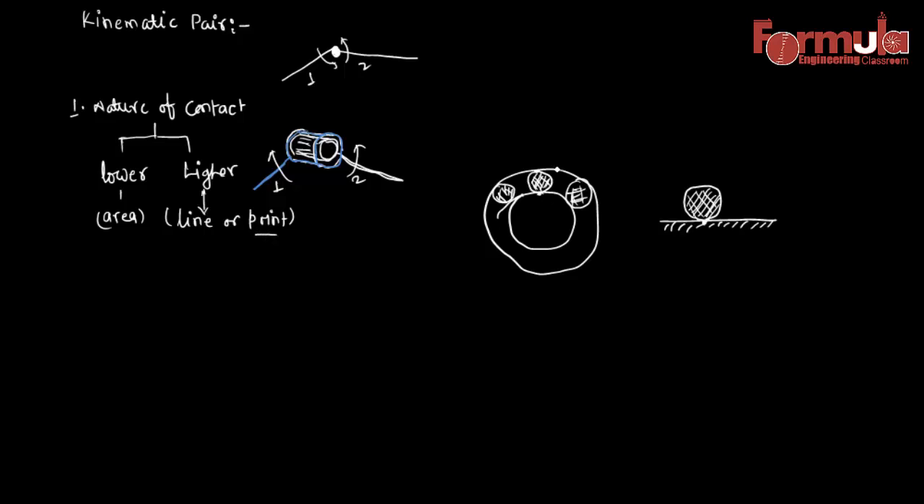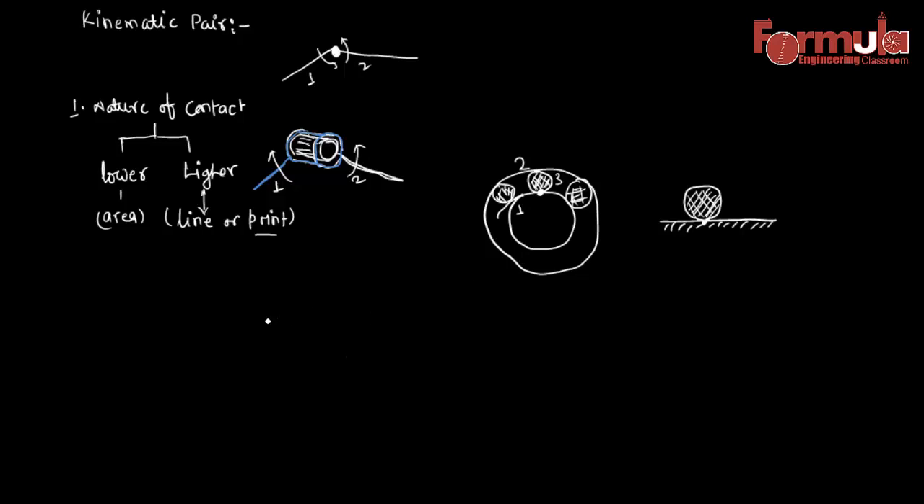Let's say the inner rim is 1, the outer rim is 2, and this ball is 3. The pair between link 1 and 3, I'm saying link because the inner rim and this ball have some relative motion, and they are connected to each other, forming a pairing. So what is this type of pairing? This type of pairing falls under the category of higher pair, because the nature of contact is point-based.